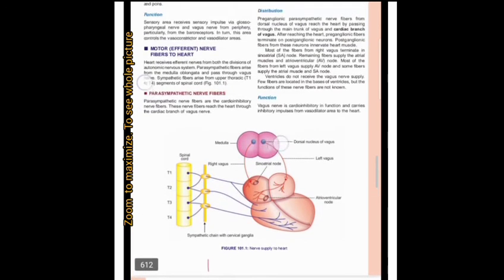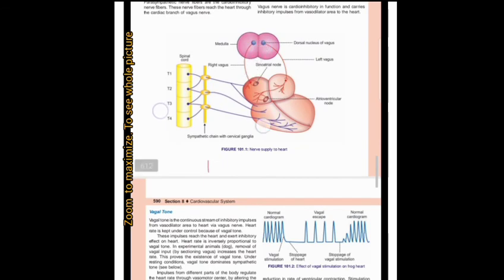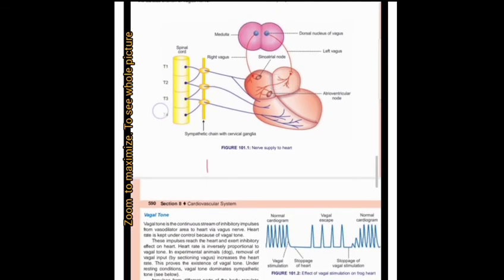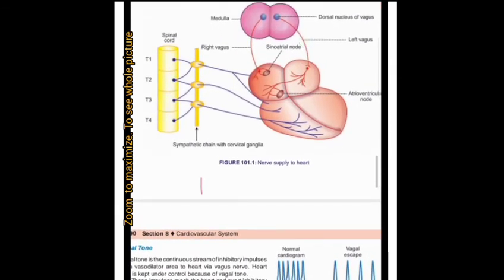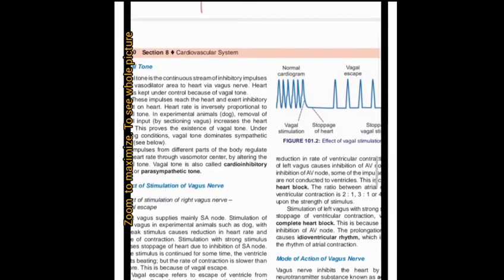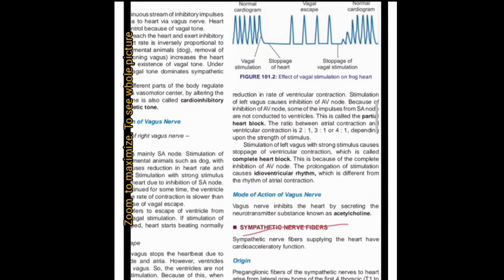We have discussed the vagal tone: where it originates and how it functions. In the sympathetic portion, the authors say that the sympathetic nerve fibers supply the heart with a cardio-acceleratory function. So its function is cardio-acceleratory.